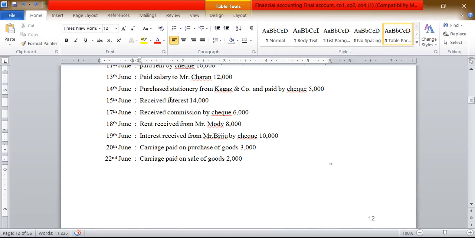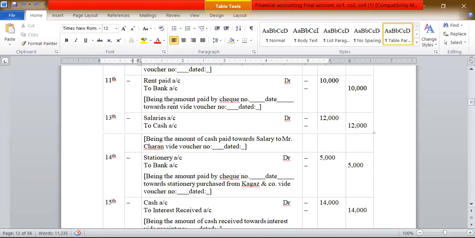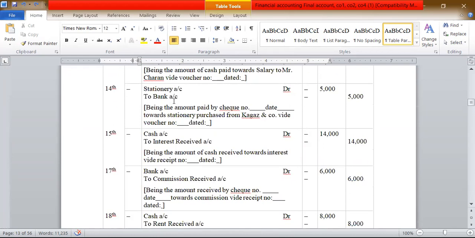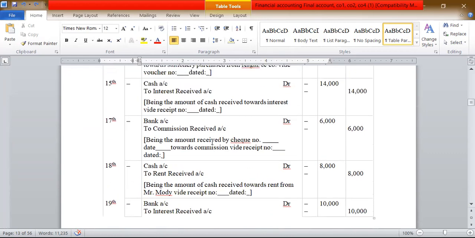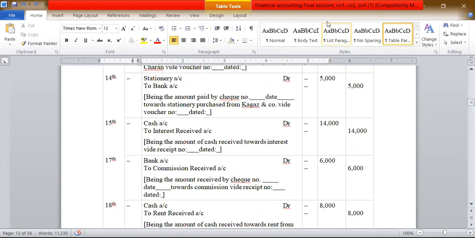According to the nominal account, all expenses and losses are debit, all incomes and gains are credit. So bank account debit to interest received account. Or, cash account debit to interest received account. In this way, you can prepare the journal entries. Thank you.